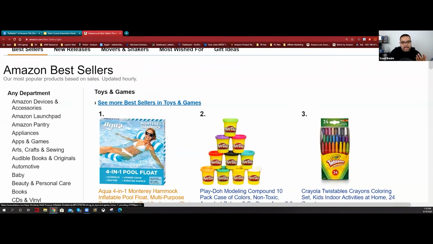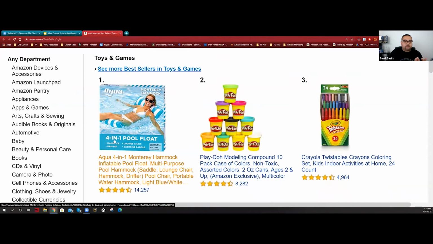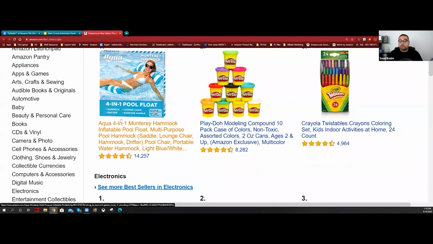So for example, today we have toys and games. We have an inflatable hammock pool float doing very well. I wish I could be in a pool, but if I get in a pool, people will think I am a whale. So I'm prohibited from going to any public swimming pools, but swimming pools are really cool. This is up now because everyone's staying home and buying stuff for swimming pools.